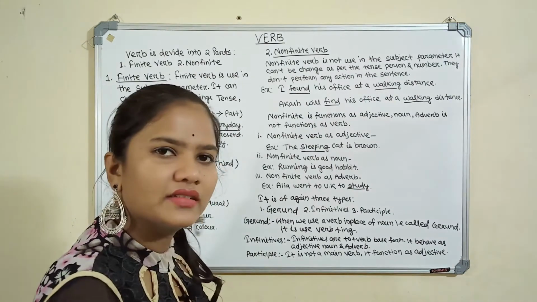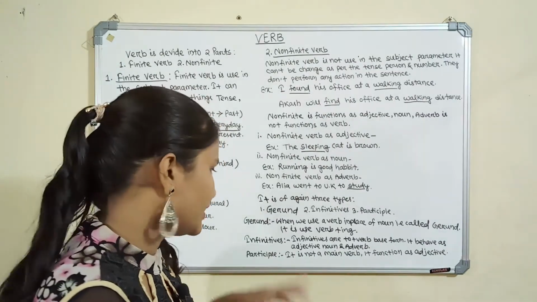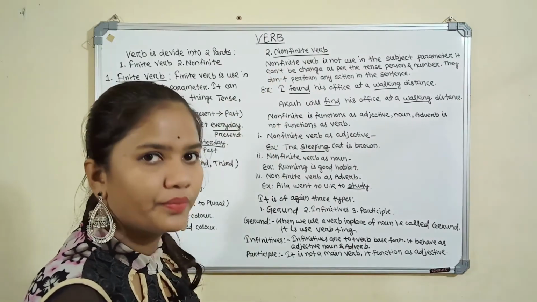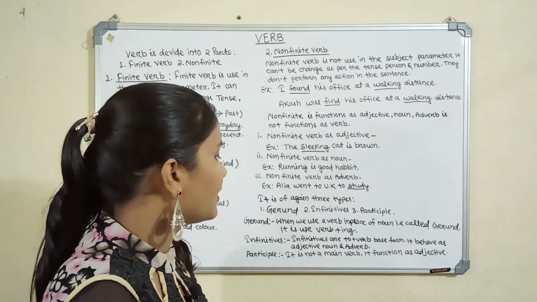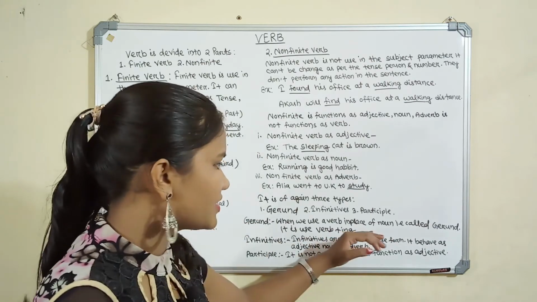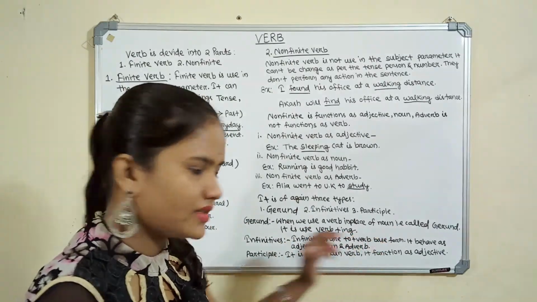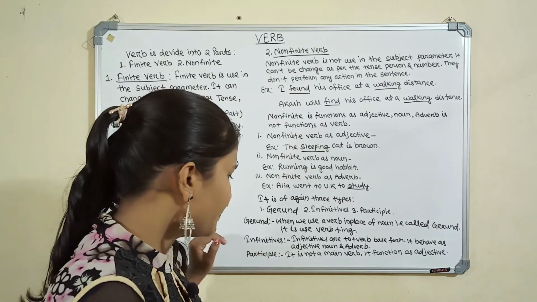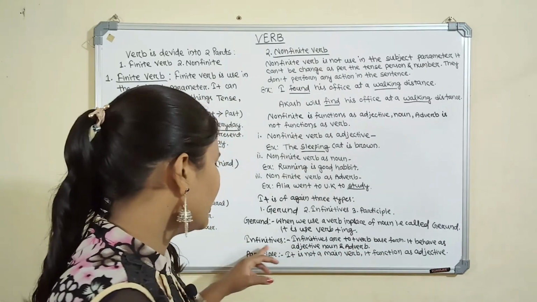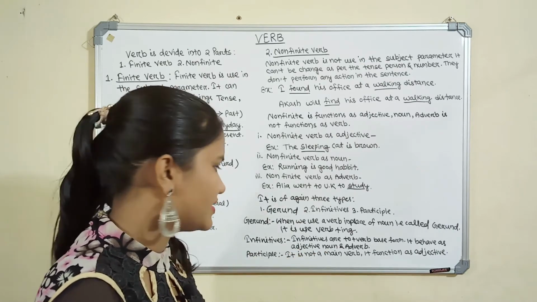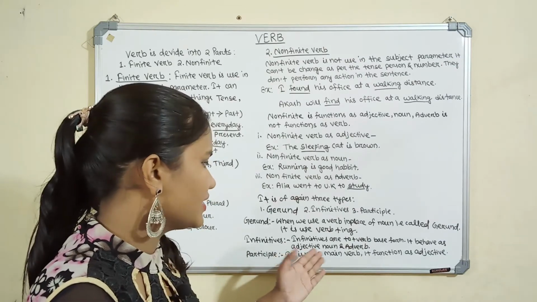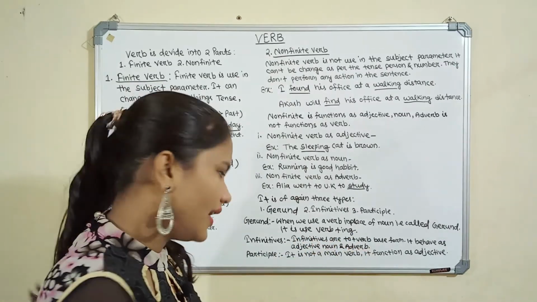The second form is the infinitive. Infinitive is also a part of the non-finite verbs. In case of gerund, it is verb plus ing, but in case of infinitives, the verb is always used as to plus verb, that is called infinitive. It always behaves as an adjective, noun, or adverb.